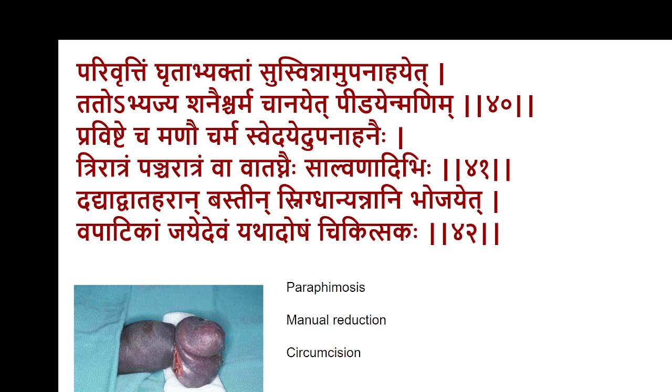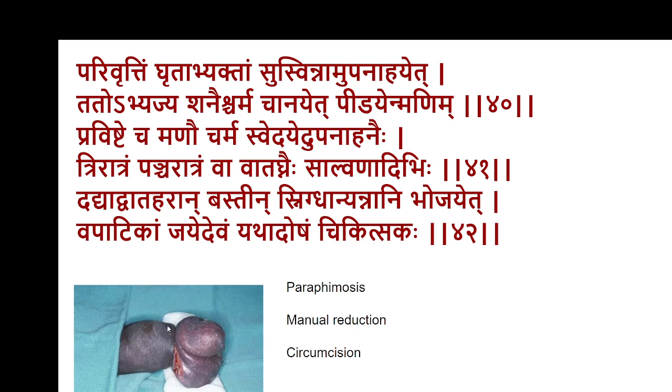Now, in these conditions, Sushruta has suggested manual reduction. Manual reduction is by applying ghrita, and then Swedana and Upanahana also are suggested. But from the current point of view, again, for the paraphimosis patient who comes early, in the early stage, it's better that you can have a manual reduction. The manual reduction protocol is very important.